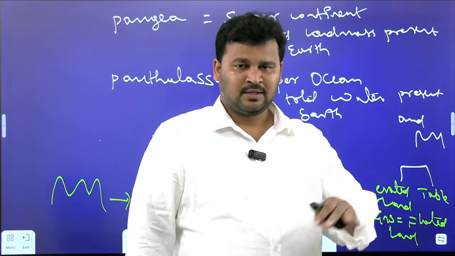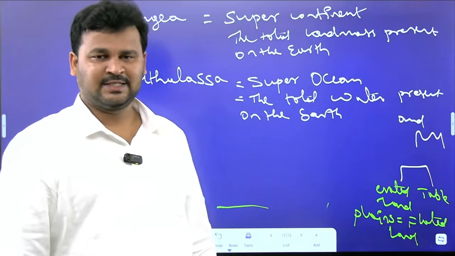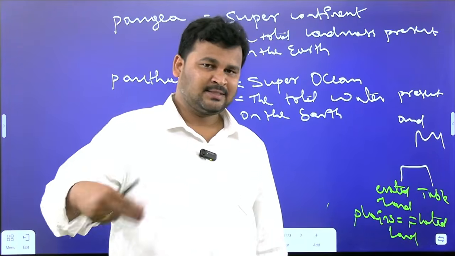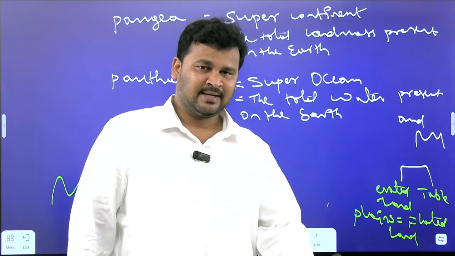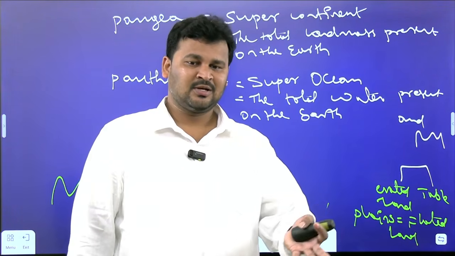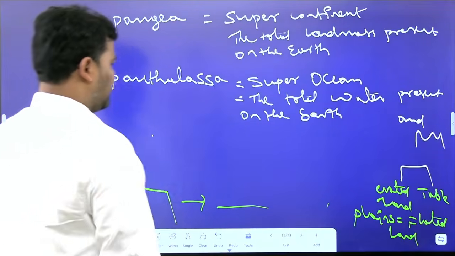As of now, we have this water in the form of 5 oceans and many seas, and the same water in the form of rivers, lakes, streams and so on. So this is about Panthalasa.